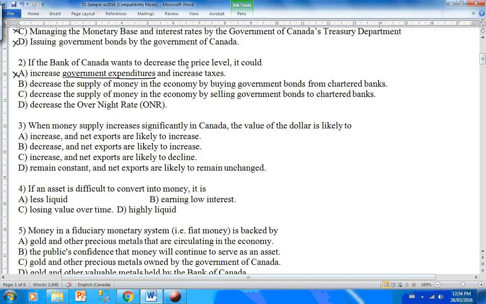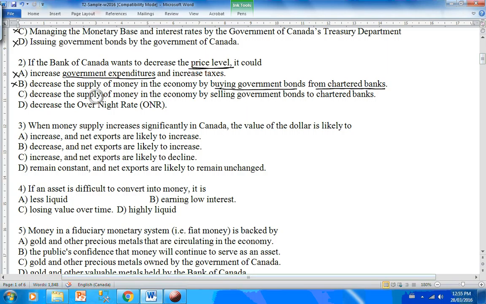Well, if we want to decrease price level, money supply should be decreased too. That makes sense. However, notice that by buying government bonds and giving commercial banks cash in return would actually generate more money supply, because here Bank of Canada is buying bonds from chartered banks and giving them cash in return. So I cannot take choice B.